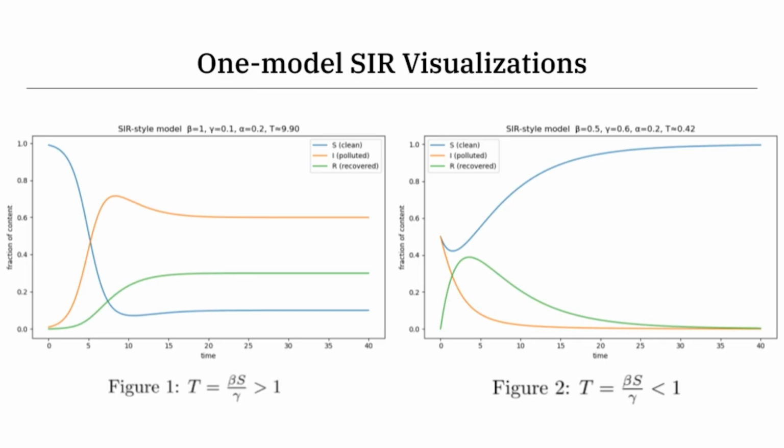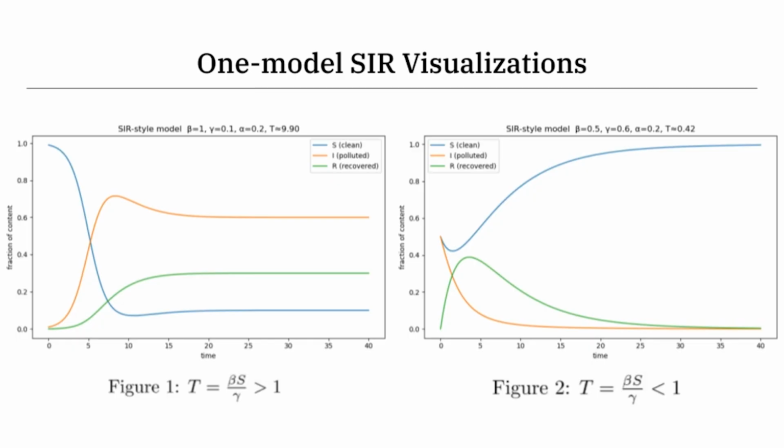On the left, we see a situation of collapse, and on the right, we see no collapse, where human intervention cleans the data faster than AI can pollute. It's important to note that we use different initial conditions for both of these. In the first one, we set the initial proportion of AI polluted data to 0.01, and in the second one, we are setting it to 0.5.